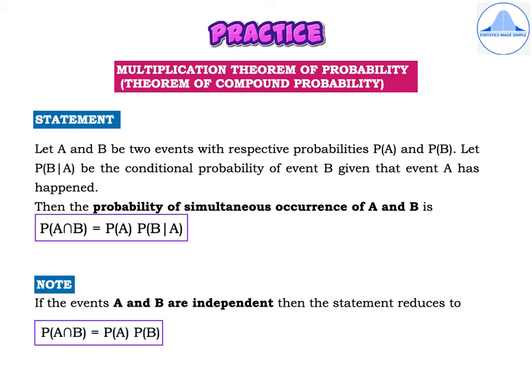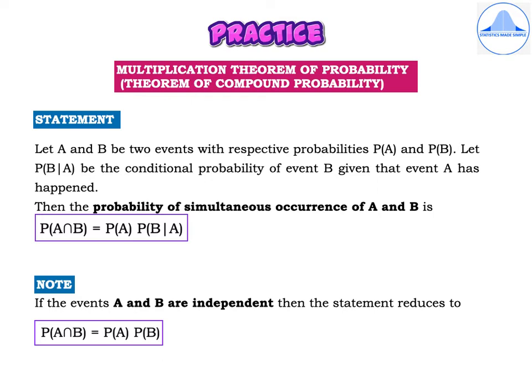The multiplication theorem of probability is also called the theorem of compound probability, and it's important to practice this theorem, which can be asked for 5 marks. The statement: let A and B be two events with respective probabilities P of A and P of B. Let P of B given A be the conditional probability of event B given that event A has happened.